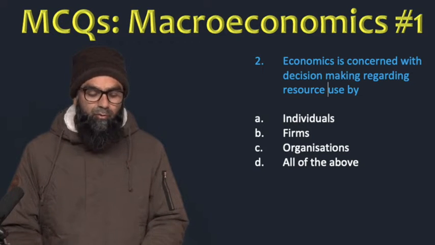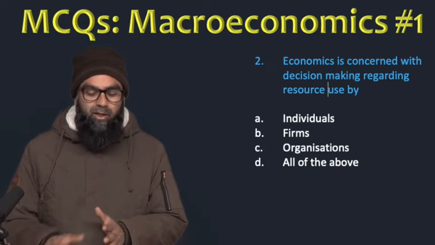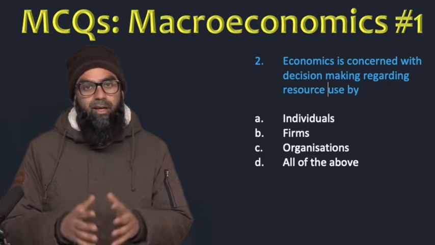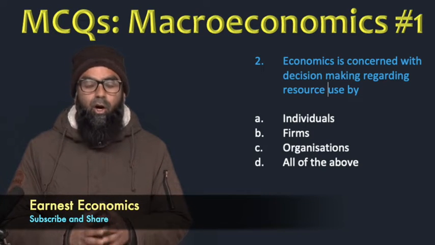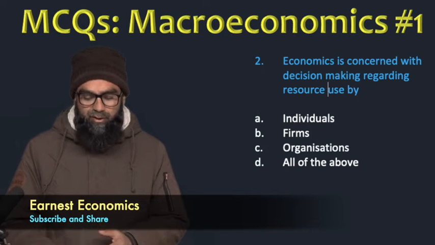Now obviously it involves individuals, it involves firms, it involves organizations. Therefore the most appropriate answer for the second multiple choice question is the D option again, all of the above, because economics involves all these entities.